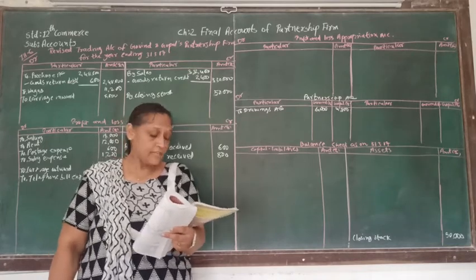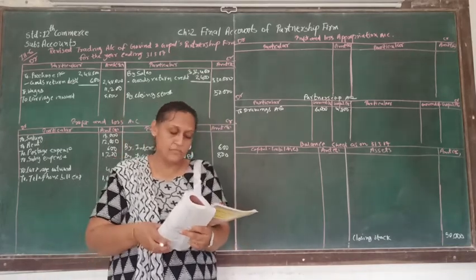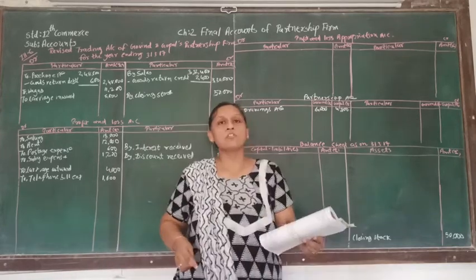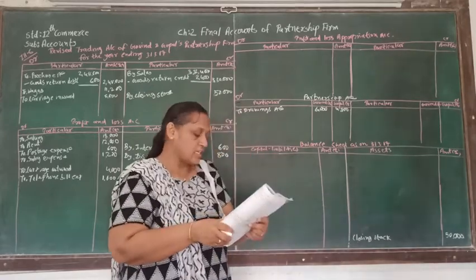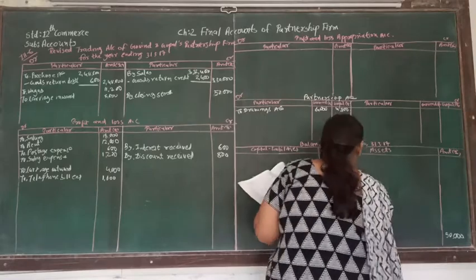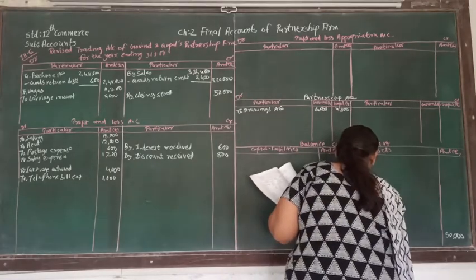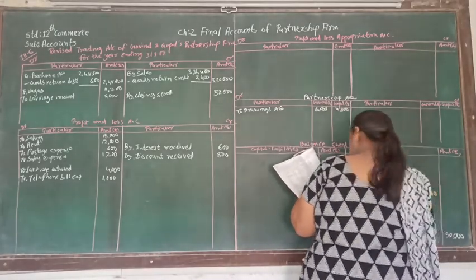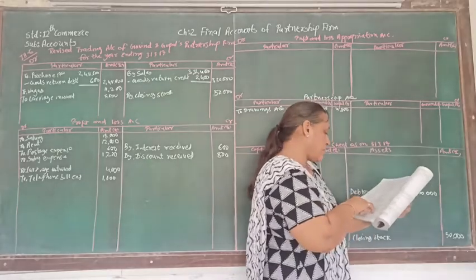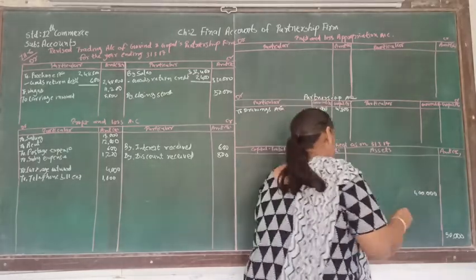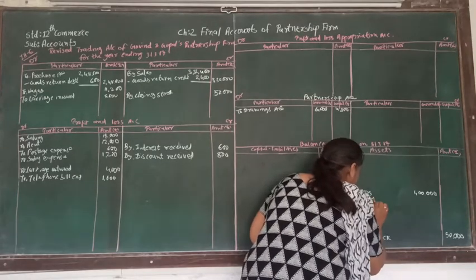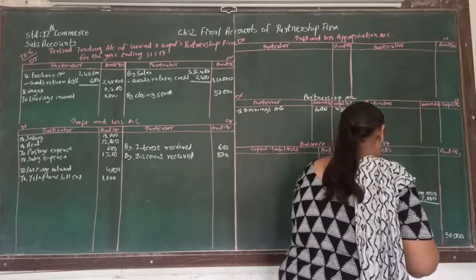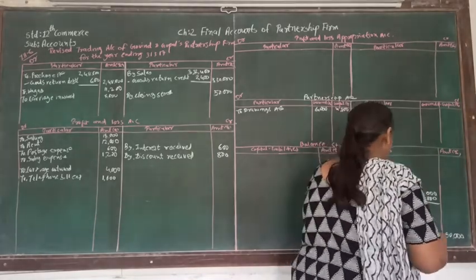So here we are finished with all the accounts of trading account and profit and loss account. Now let's see the asset and liability. In the asset, very first account given to us is a stock account. Stock is 50,000, that is closing stock. We already mentioned it. Then other asset is a debtors. Debtors is of 1 lakh. From 1 lakh, adjustment number 1 is telling us to write off bad debts. So here, bad debts of adjustment will be 2,800.